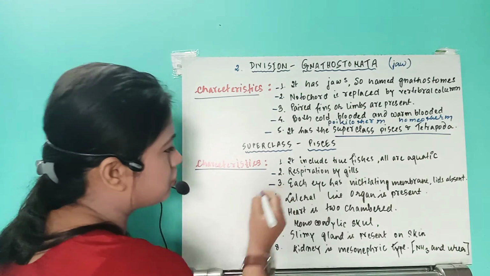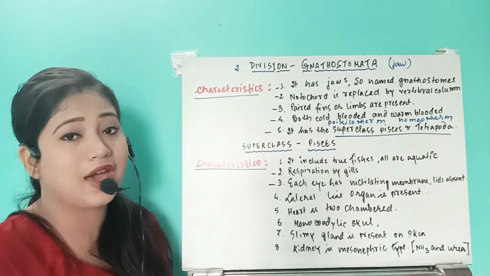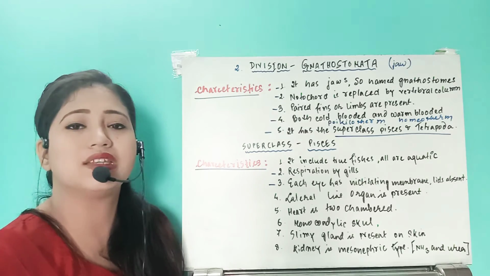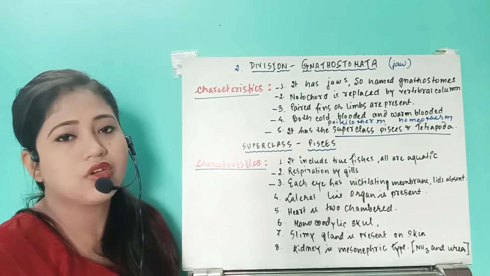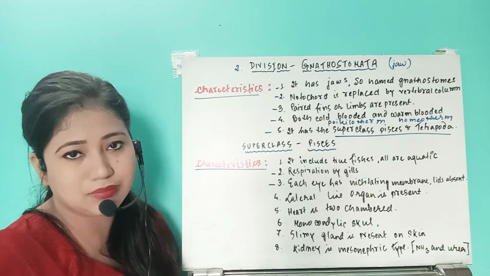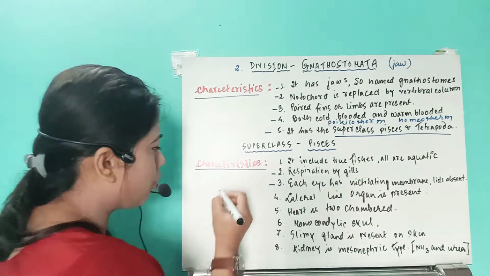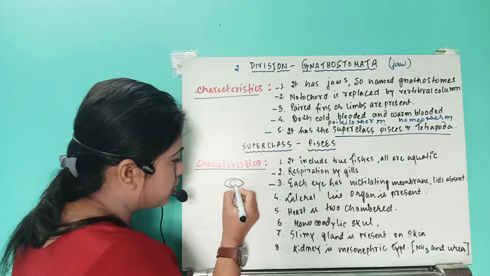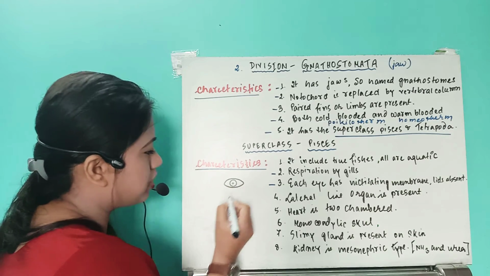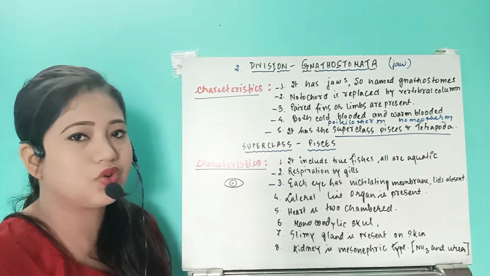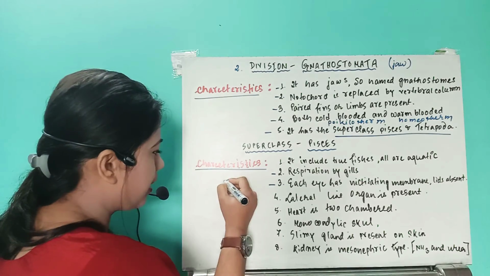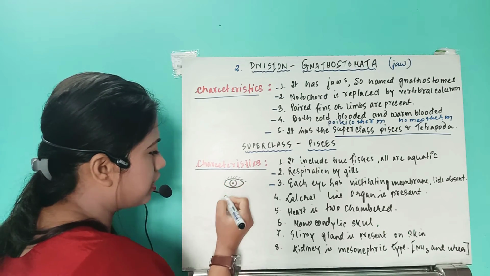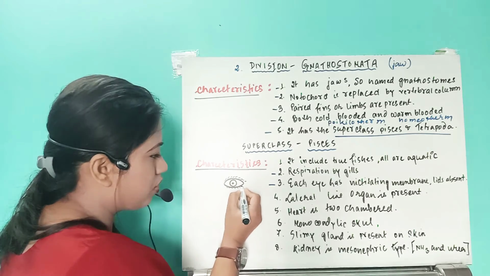Next, characteristic C: each eye has a nictitating membrane. See, this is going to be very important. Now, what is that nictitating membrane? Suppose this is your eye, okay? If you compare with your eye, then you will understand properly. This is your eye, this is the upper eyelid, and this will be the lower eyelid.